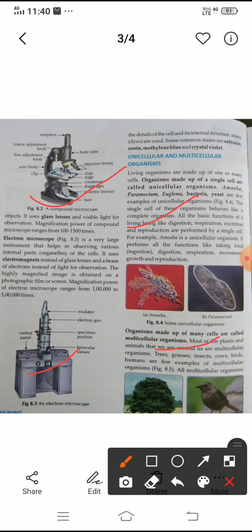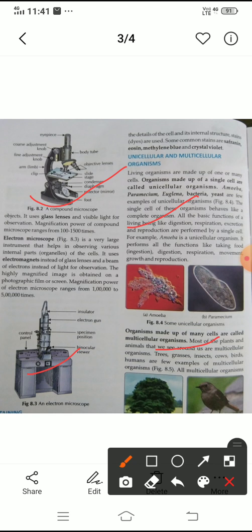This zygote is a single cell. So our body is also made from a single cell, the zygote. All multicellular organisms start from a single cell.